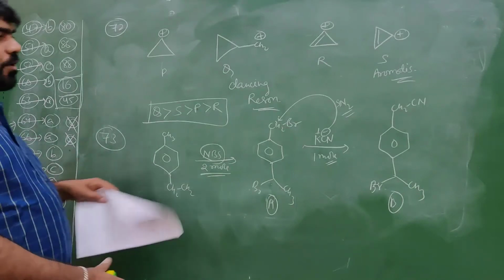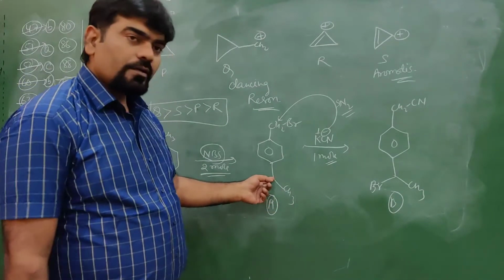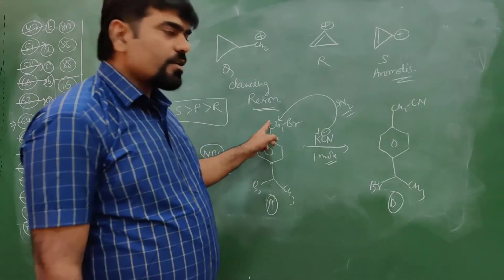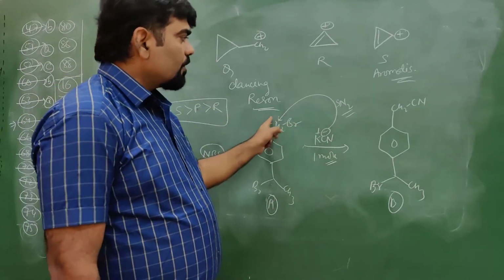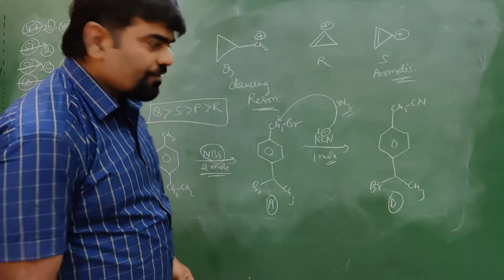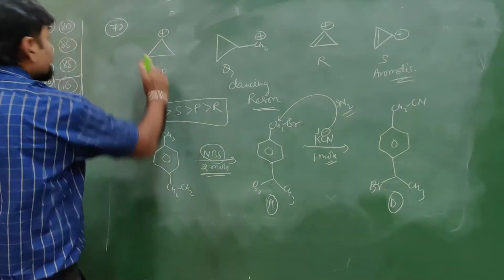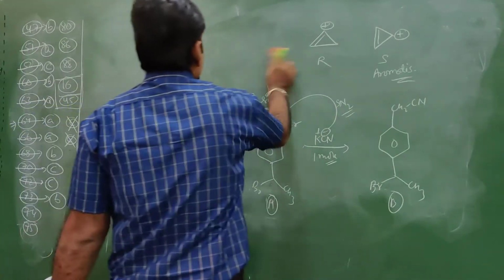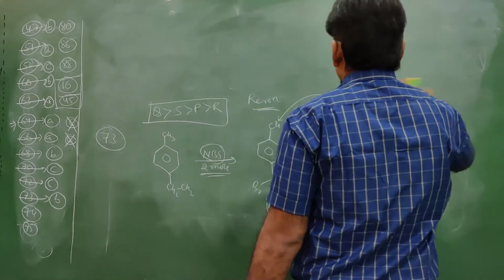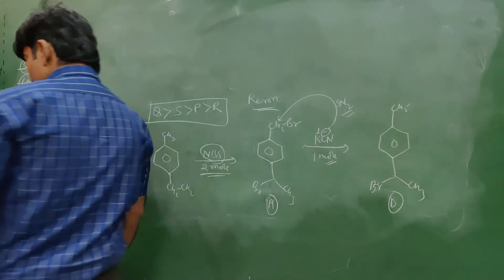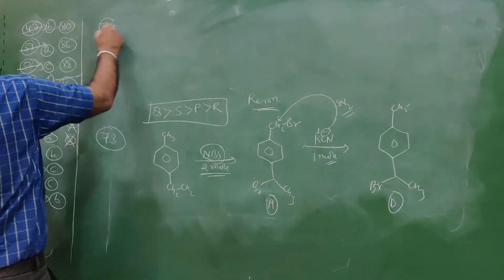Alright, this is more crowded. One alkyl group is there. This is least crowded. So the SN2 reaction proceeds at the carbon where the crowd is less. Next is question number 74.